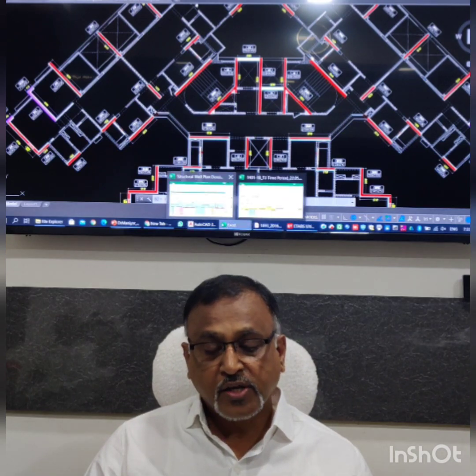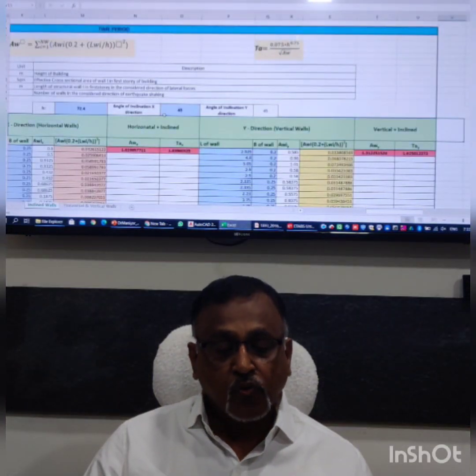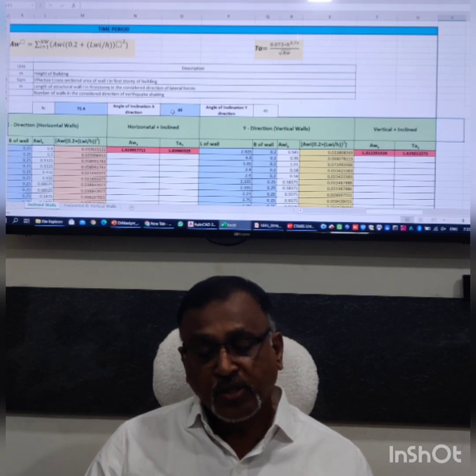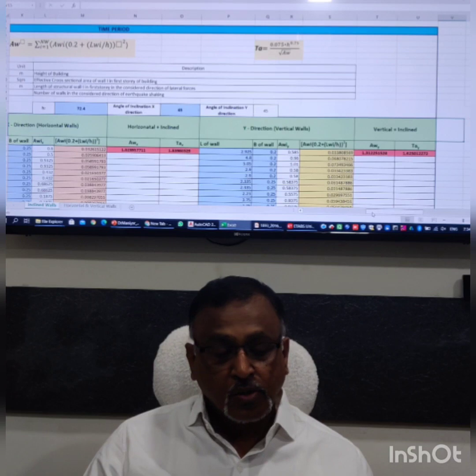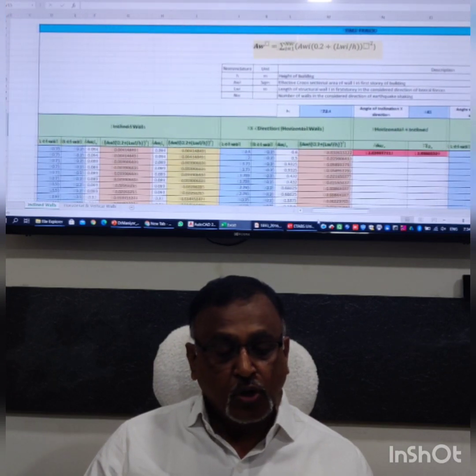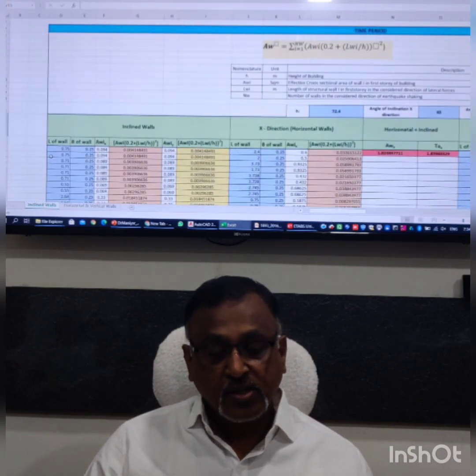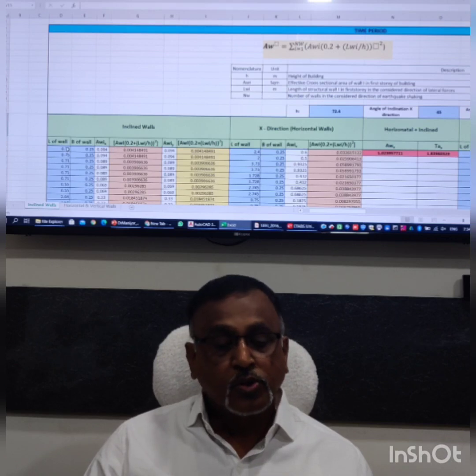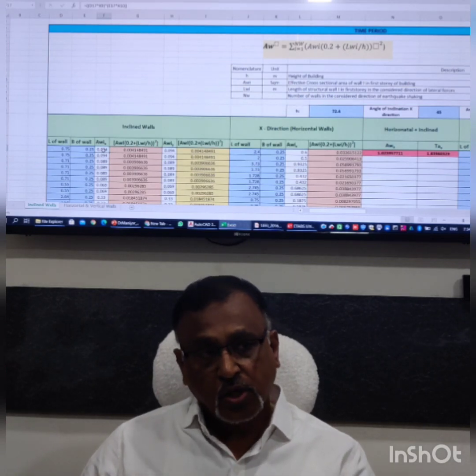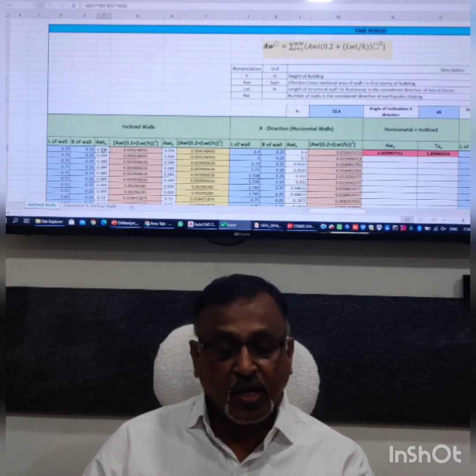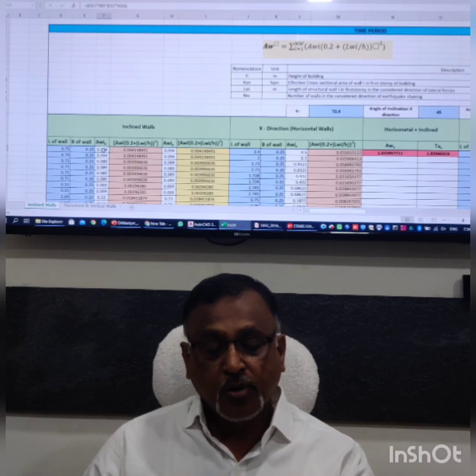So if you look at this sheet here, we are mentioning the angle of inclination and we are providing the correction to this. So basically if you look, this is the length, this is the breadth. So this length and breadth, AWI you have multiplied with the cos and sine terms, and then you got AWI term here.